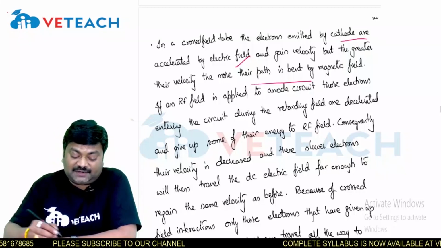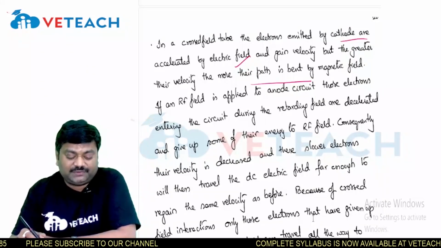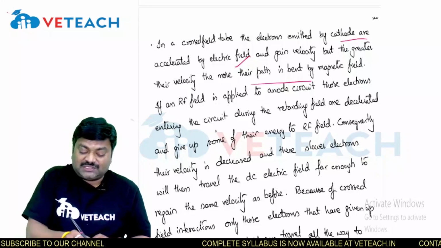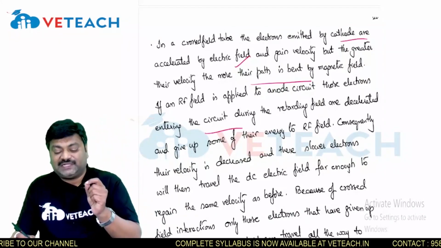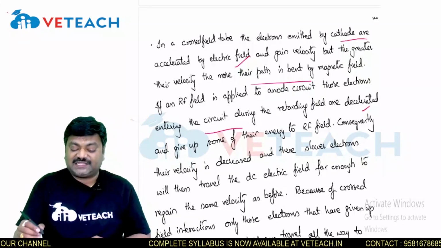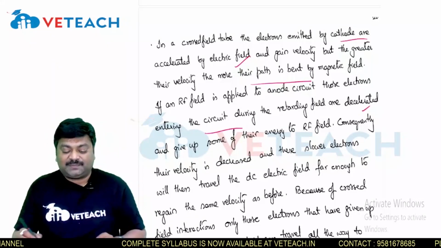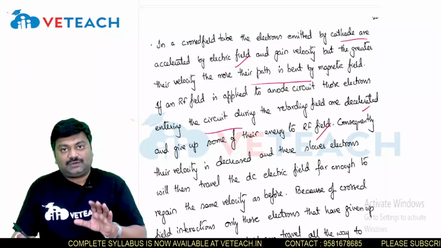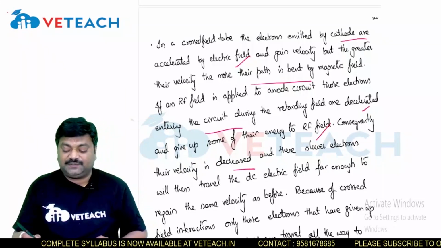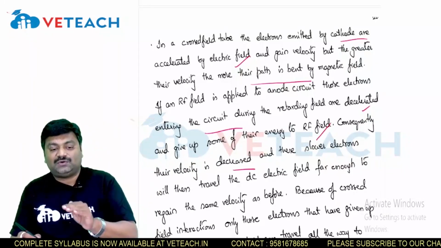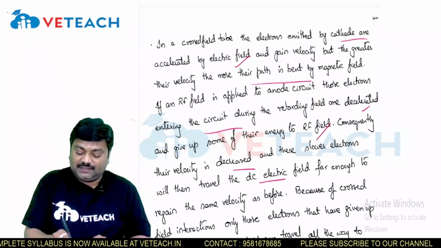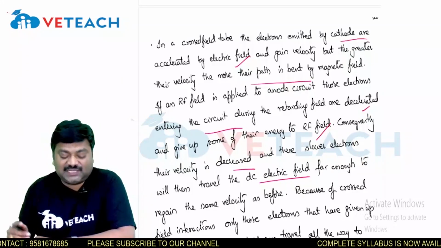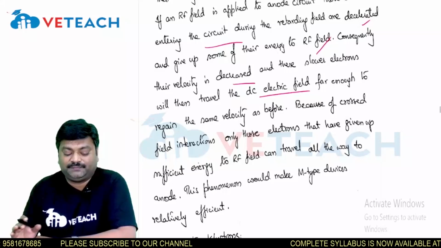If an RF field, meaning a radio frequency field, is applied to the anode circuit, the electrons entering the circuit during the retarding field will be decelerated and give up some of their energy to the RF field. Consequently, their velocity decreases, and this allows the electrons to travel through the DC electric field far enough to regain the same velocity as before.